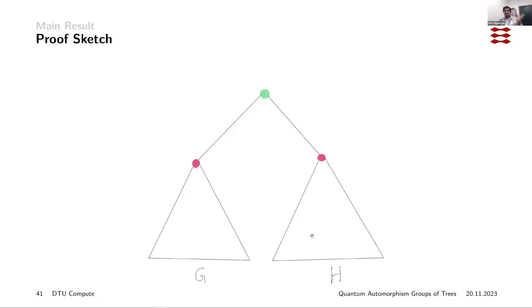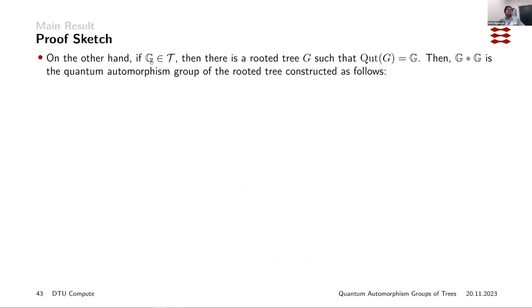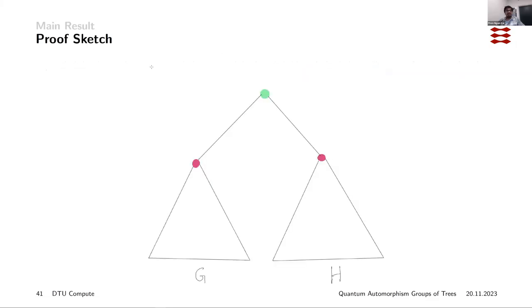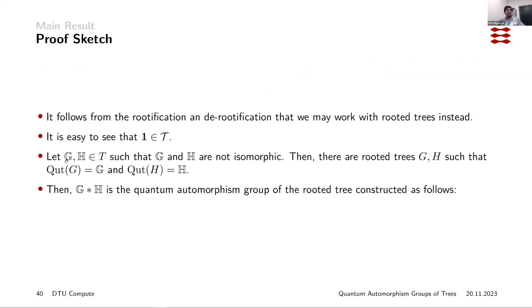So it would be, in particular, the free product of 𝔾 and ℍ, and we use this forest to trees construction. And this tree now has quantum automorphism group 𝔾 * ℍ. On the other hand, note that here we only did it when G and H are not isomorphic. When G and H are isomorphic, then your trees G and H also become isomorphic.